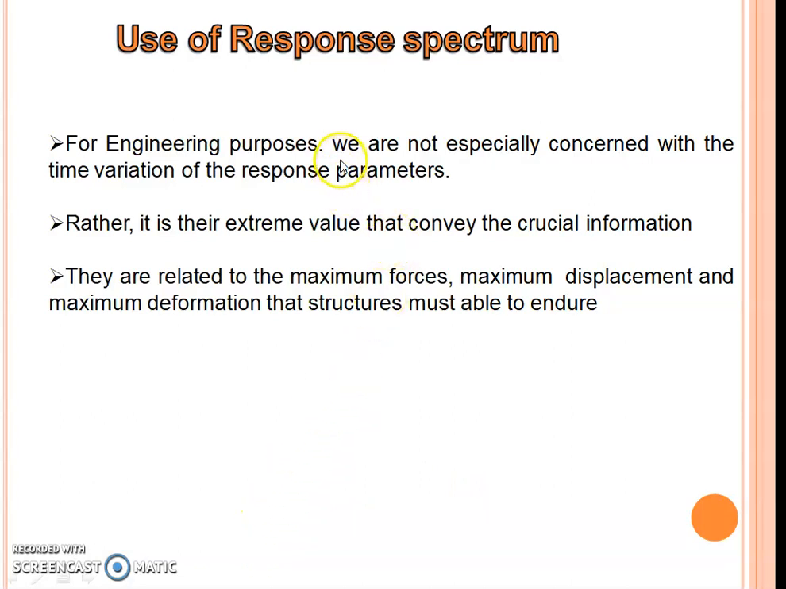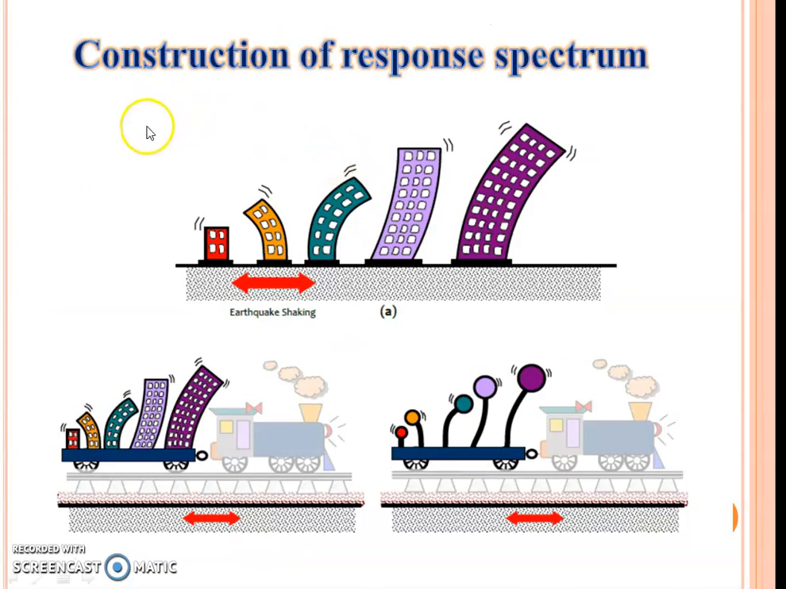Now we'll see about the construction of response spectrum. Hypothetically, we'll consider I have 4 to 5 buildings. Hypothetically we'll consider that these buildings are mounted on a railway wagon, and all buildings are resting on a common platform, and the wagon started to move, which means all the buildings are mounted on the same platform and started having the same ground motion.